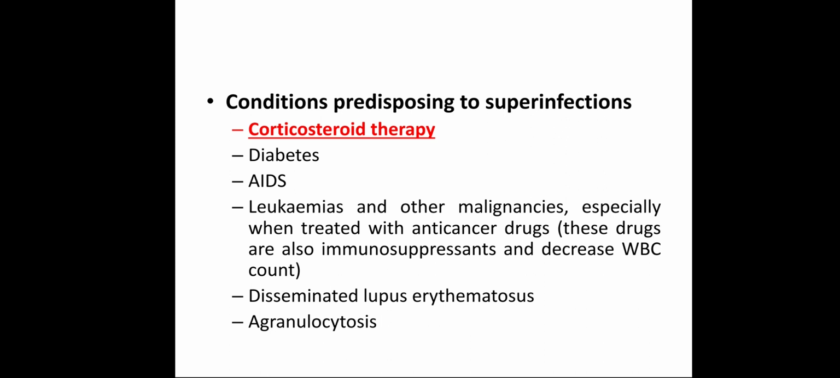There are a few conditions which predispose a patient to supra-infection. Less immunity of a patient. Less immunity is encountered in corticosteroid therapy. Immunity is reduced in a patient who is taking corticosteroid for a prolonged time. Less immunity is also seen in patients of diabetes, HIV, leukemia and other malignancy, especially when treated with anti-cancer drugs, disseminated lupus erythematosus and agranulocytosis. Agranulocytosis means neutropenia.